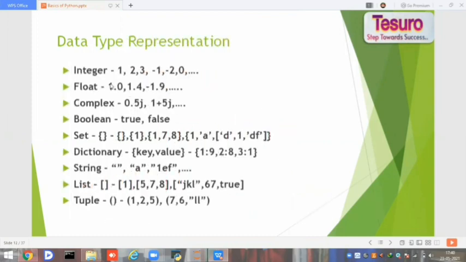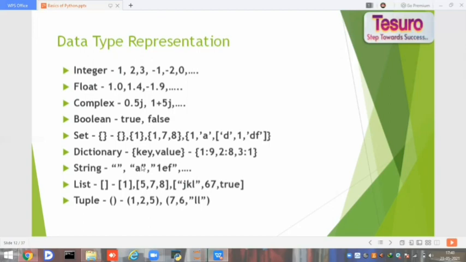What is integer? Integer means 0, 1, 2, 3, any number which doesn't have decimal point values. Whereas float has a dot in that number, I mean 1.0, 1.4 and so on. Whereas in complex, we get the j. j is the imaginary part. So in complex, we have a mixture of real and imaginary, either 0 plus 0.5j or 1 plus 5j or simply imaginary. But if you have a simple real number, I mean 0, 1, it again comes under the integer data type. And Boolean: true, false.